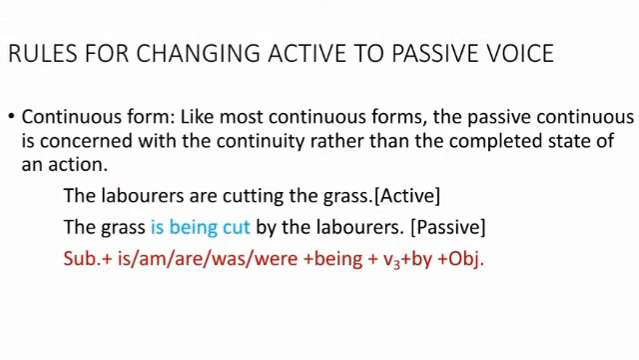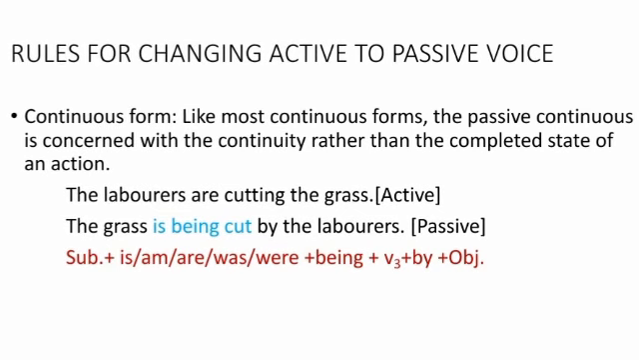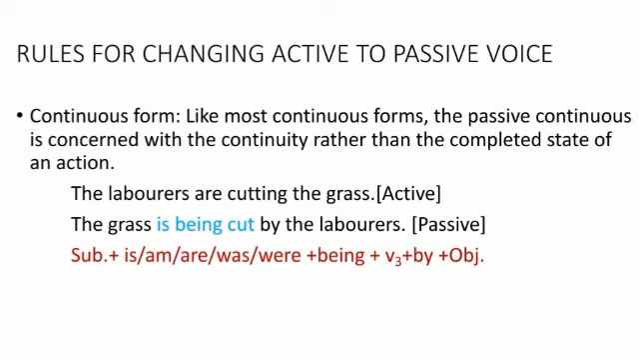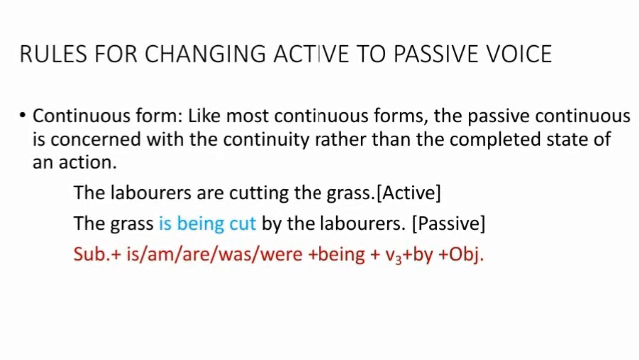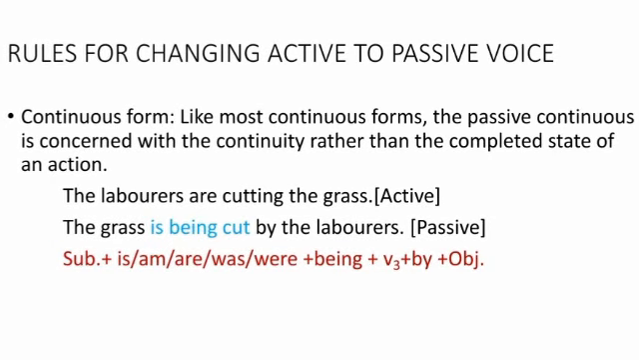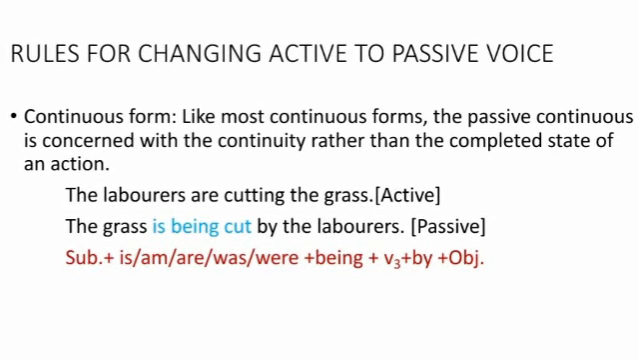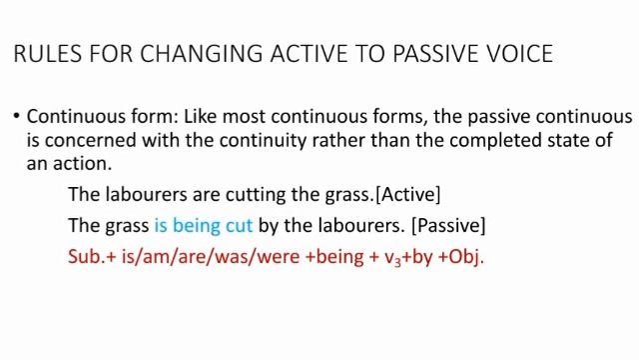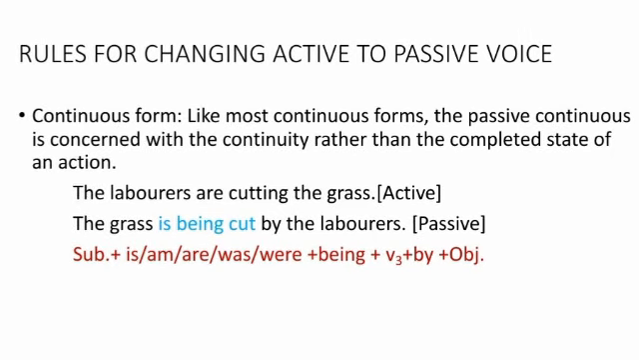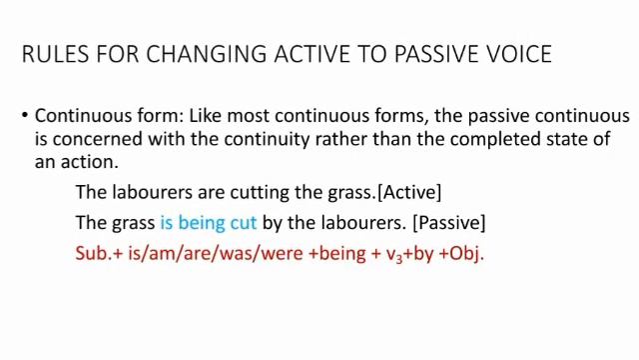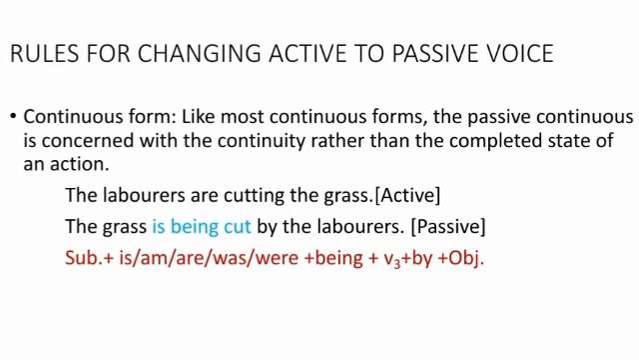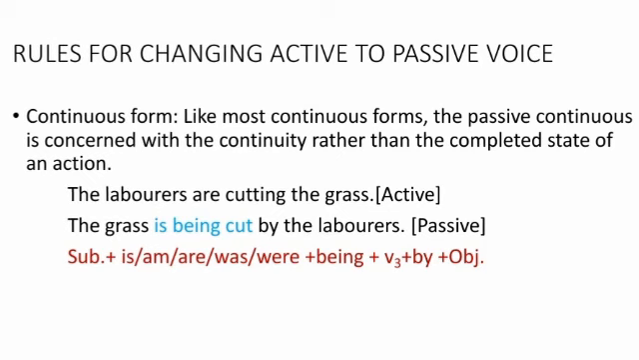Let us see another rule. Continuous form. Like most continuous forms, the passive continuous is concerned with the continuity rather than the completed state of an action. For example, the laborers are cutting the grass. This active sentence, when we change it into passive, it would be like this. The grass is being cut by the laborers.